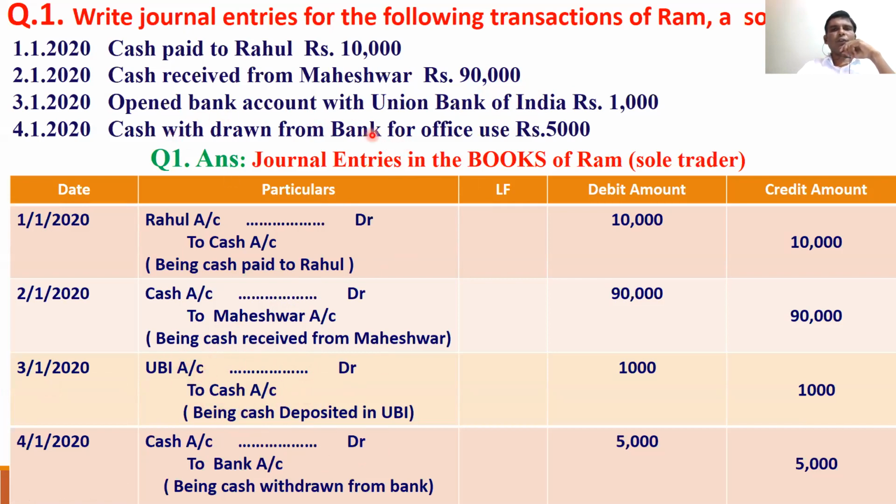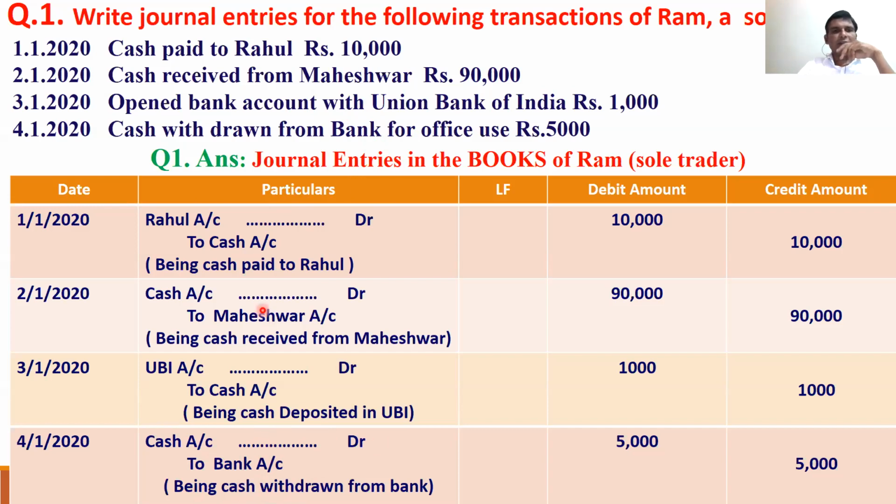Next, cash withdrawn from bank for office. We withdraw cash from the bank. When we are withdrawing, cash is coming in, and when cash is coming in, cash account is debited. Who is the giver? Bank is the giver, so bank account is credited.